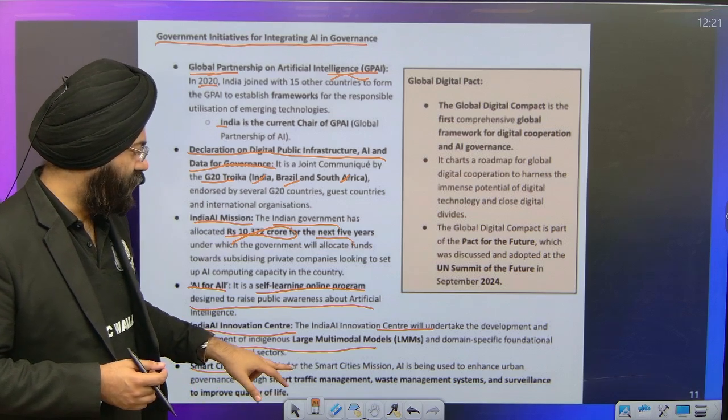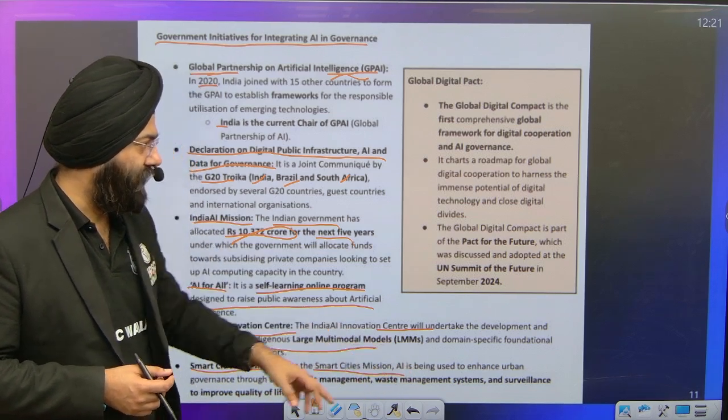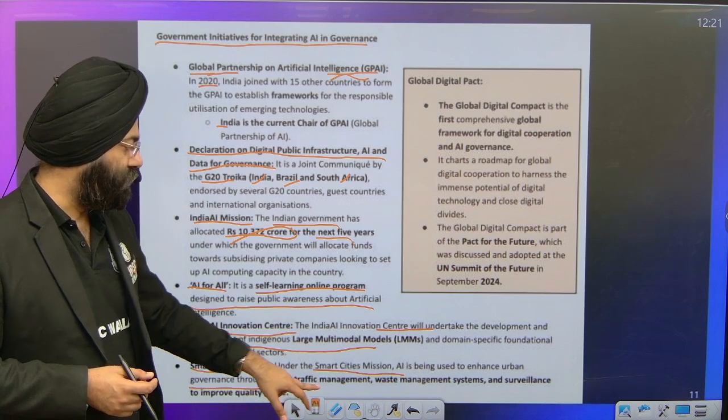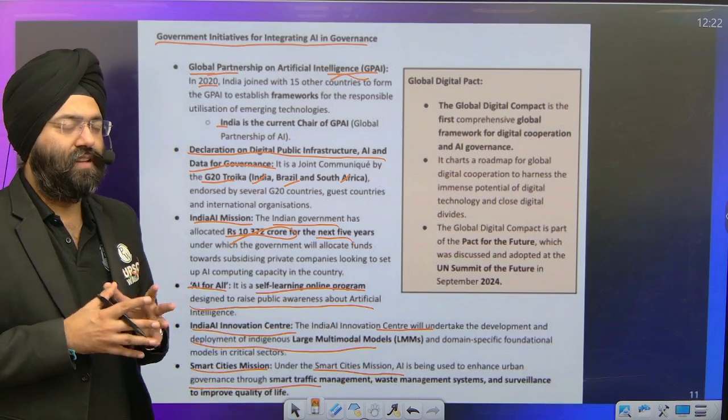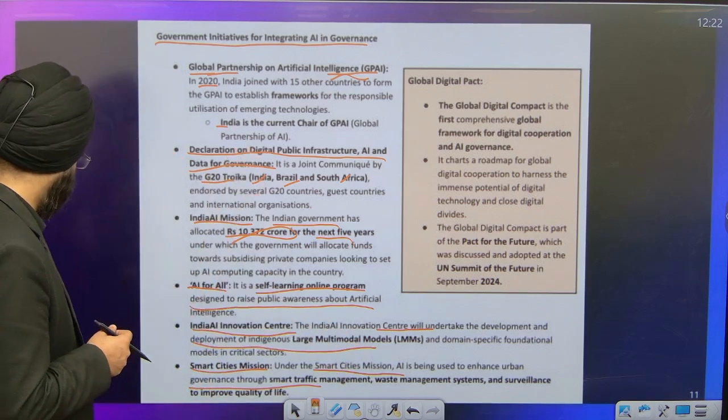Smart City Mission. Under the Smart City Mission, AI is being used to enhance urban governance through smart traffic management, waste management, and along with it, surveillance and quality of life enhancement. So this is again a very, very important aspect.